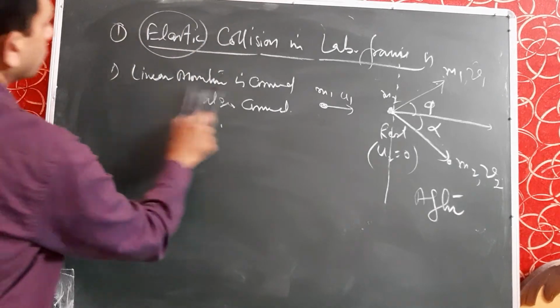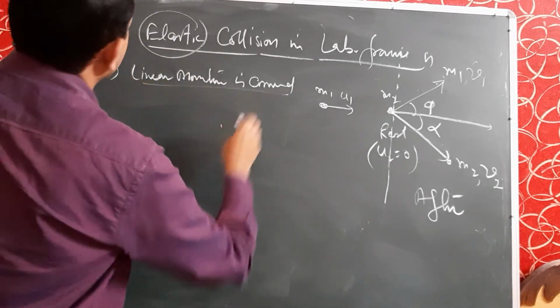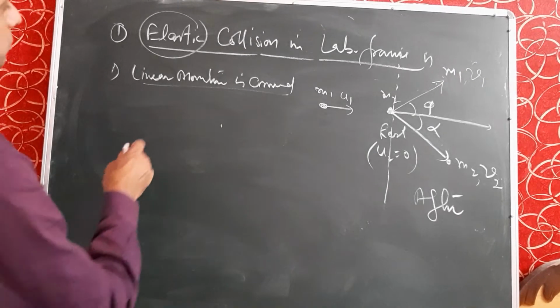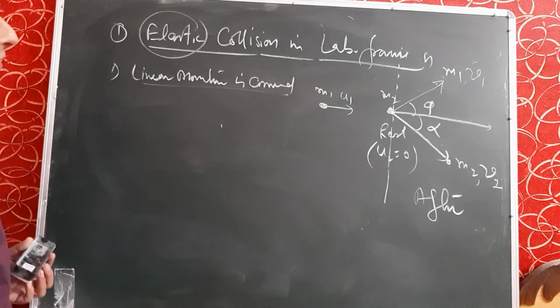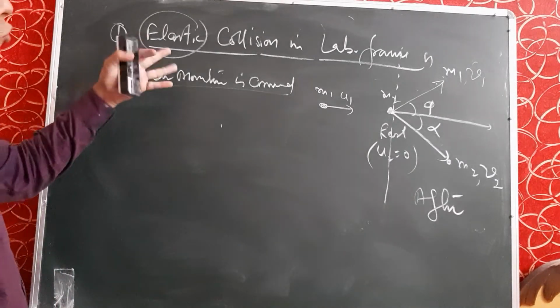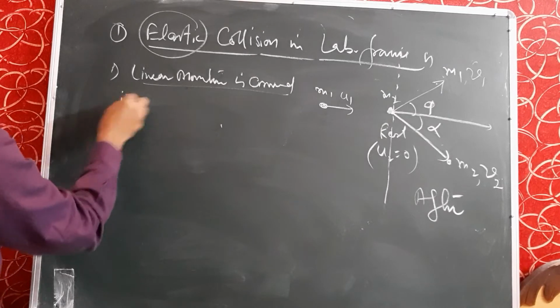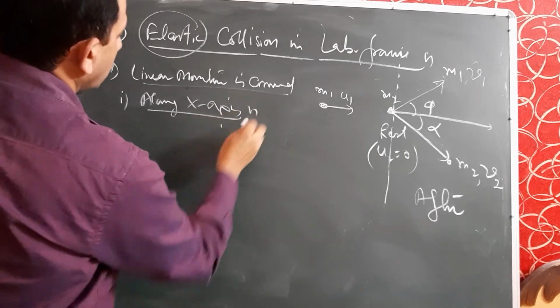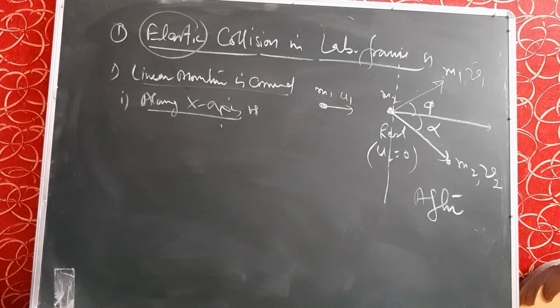So consider the first condition first. Firstly, linear momentum is conserved. So what is linear momentum? We know that the product of mass and velocity is called momentum. So it is a two-dimensional picture. So we will split this momentum into two components because momentum is a vector quantity and it has two components. The first one is along x-axis. Along x-axis, what will be the equation for momentum?